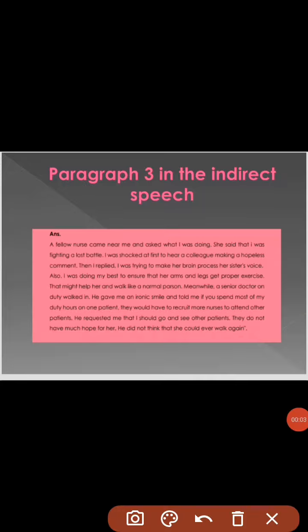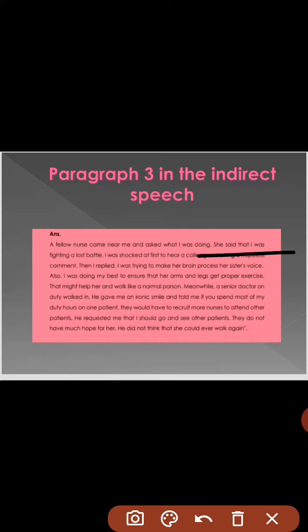So this is paragraph number 3 in the indirect speech. It is asked in your book to change the whole paragraph into indirect speech. So, a fellow nurse came near me and asked what I was doing. She said that I was fighting a lost battle.